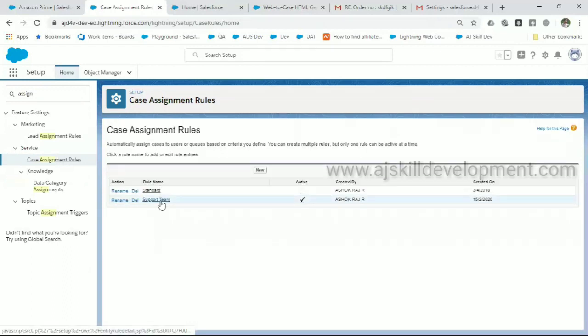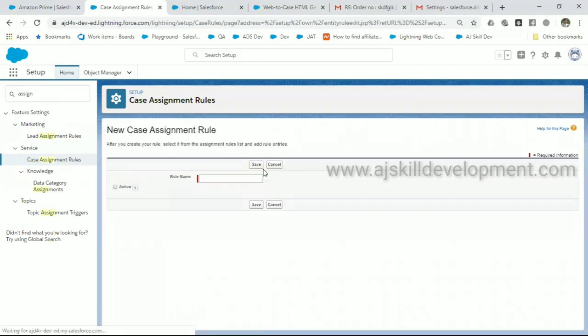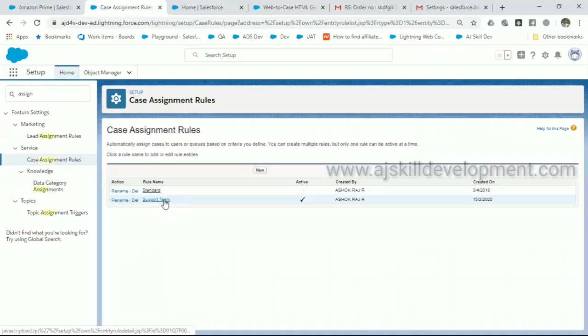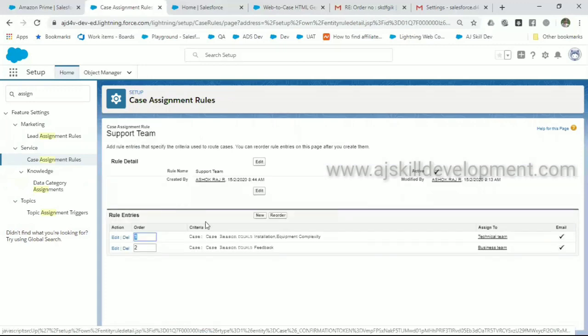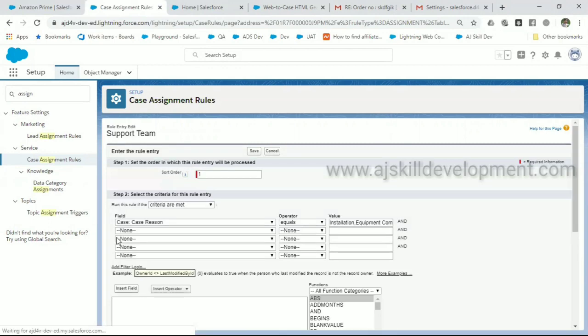What I have done is I created a new assignment rule called support team. Just click on new and it will ask you to enter the assignment rule name. Just click that and activate that. That's it. Once you created that, it will ask you to create the rule entries. What are the rule entries? See, if you look here, I have created the entry: if the case reason is installation, I will assign this to some particular user.